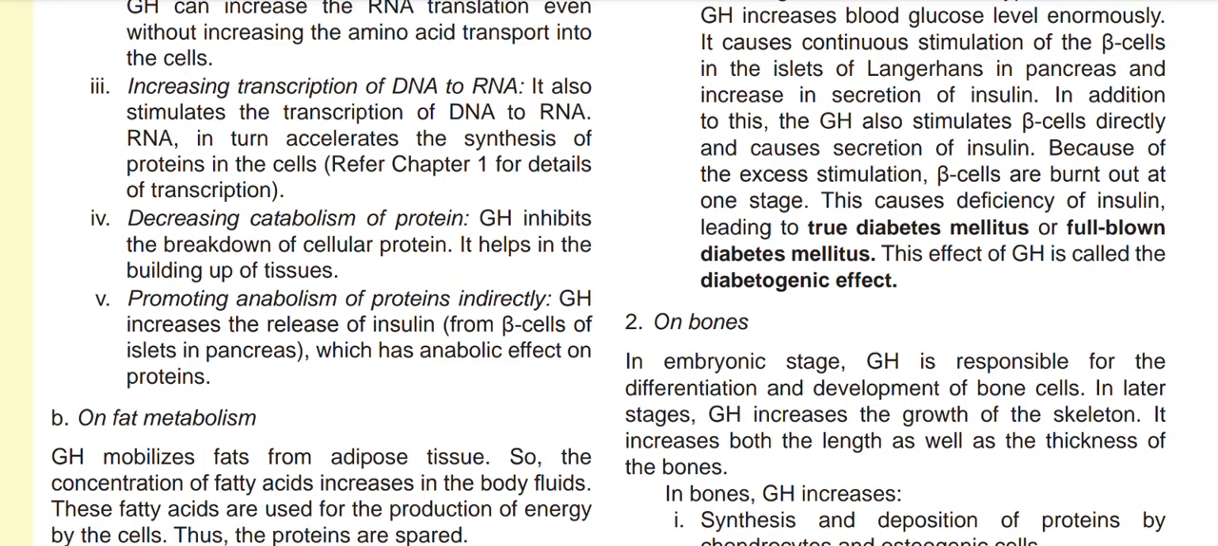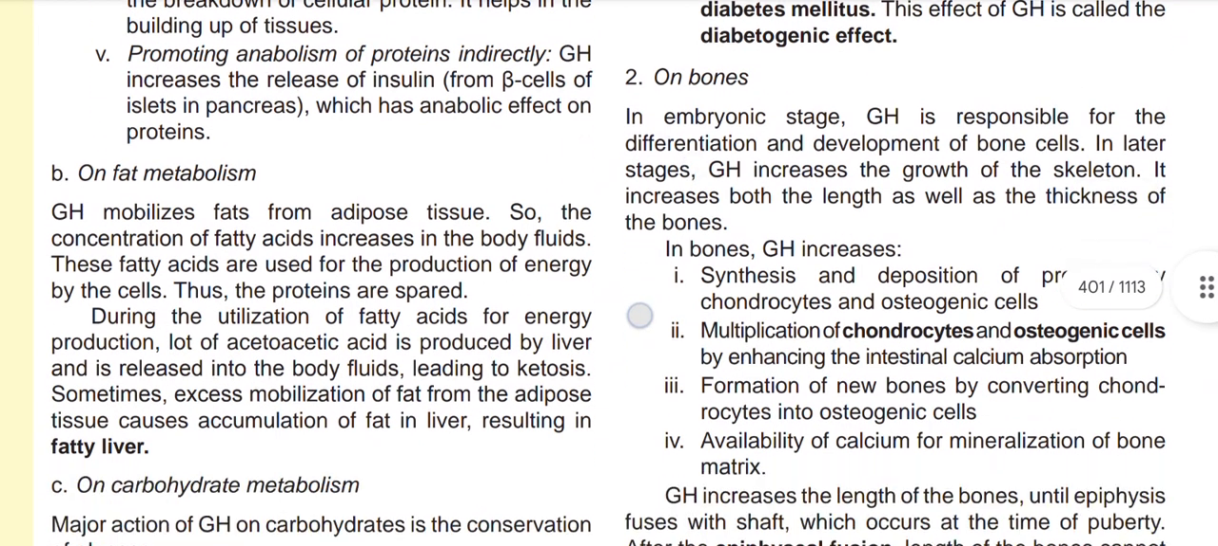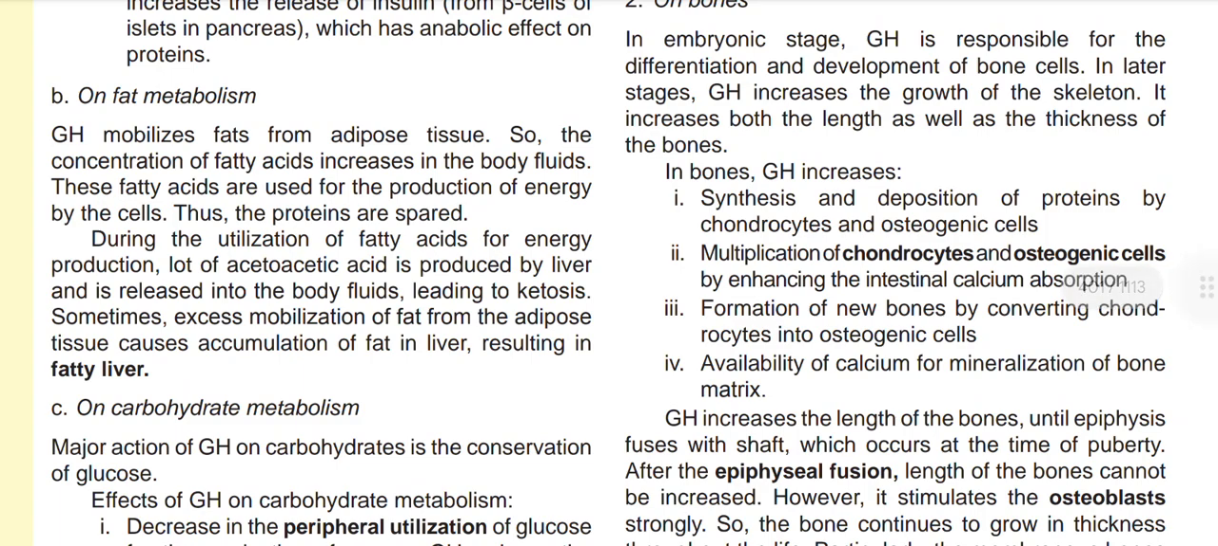Growth hormone increases the release of insulin from beta cells of the islets of the pancreas, which has an anabolic effect on proteins. Now on fat metabolism. Growth hormone mobilizes fats from the adipose tissue, so the concentration of fatty acids increases in the body fluid.